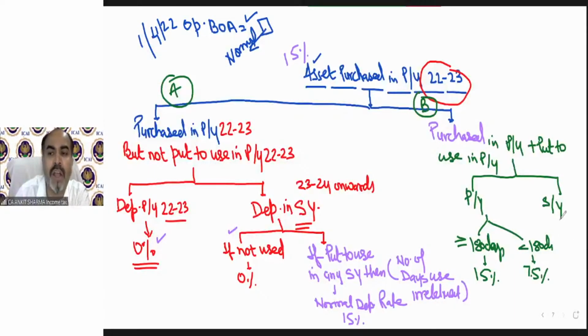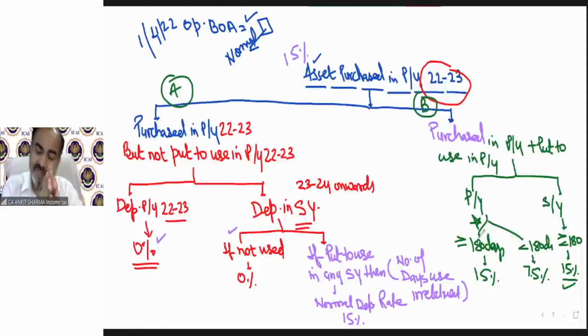That means 7.5%. In subsequent year, whether you used it for less than or more than 180 days, there will be no different rate. In subsequent year, even if it is less than or more than or equal to 180 days, it does not matter. Always 15% depreciation or normal rate will be charged. So the 180 days concept is applicable only in case of asset purchased in the year and put to use in the same year.